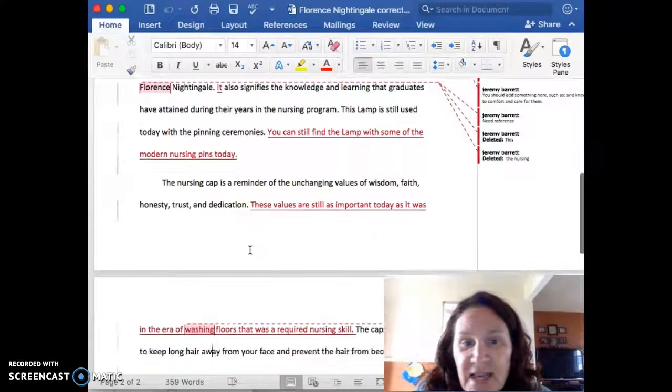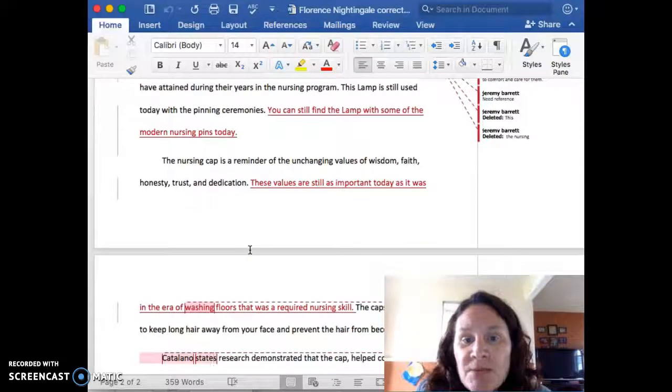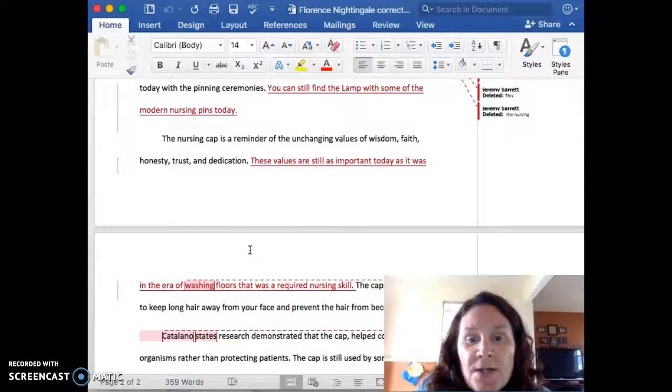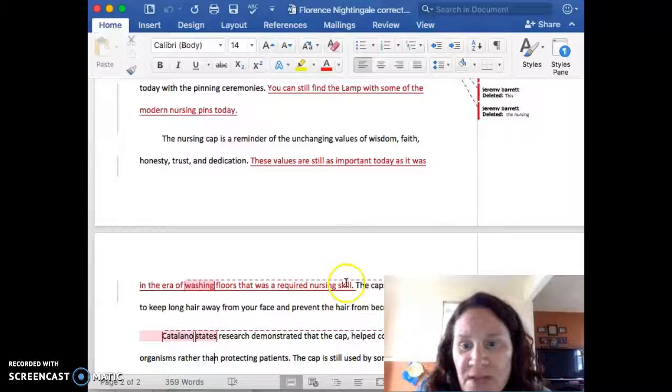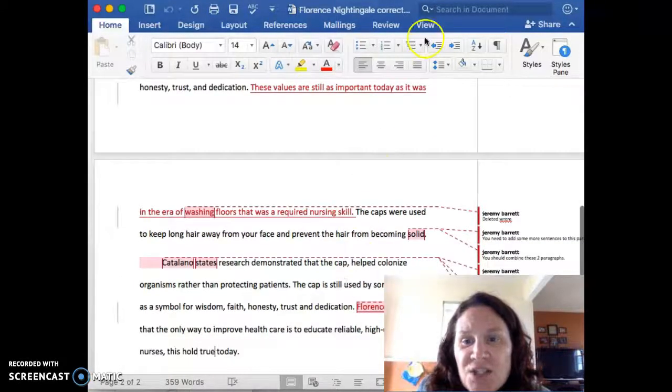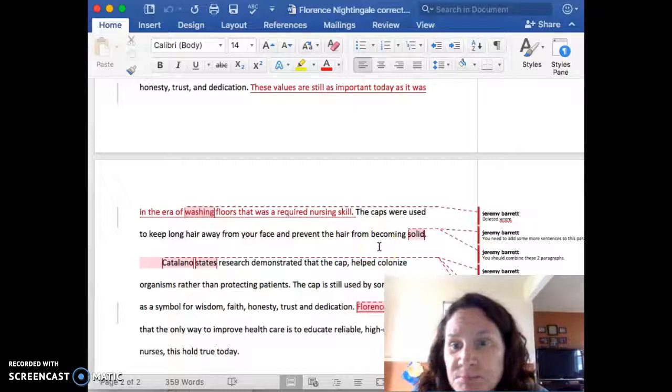Now we're going into the cap. The nursing cap is a reminder of the unchanging values, wisdom, faith, honesty, trust, and dedication. These values are still important today as it was in the era of washing floors that was required nursing skill. I think I changed something there. I think it was were and I changed it to was. The caps were used to keep their long hair from their face and prevent the hair from becoming soiled.